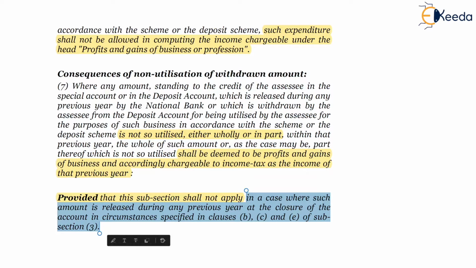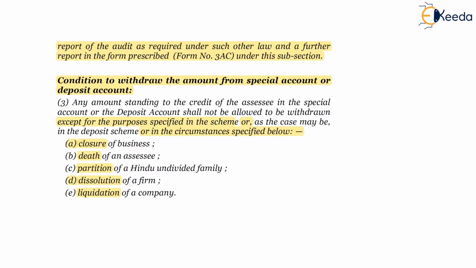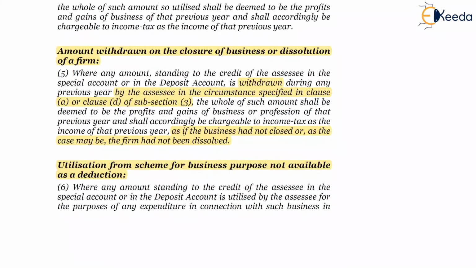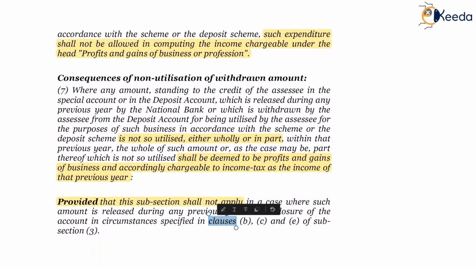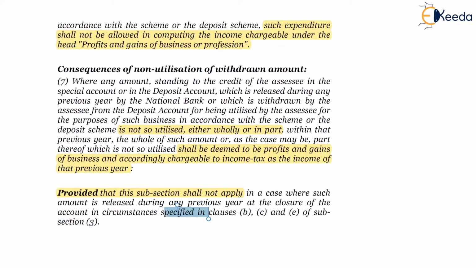So under subsection 7, such amount which is not utilized from the withdrawn account will not be taxable in the cases of B, C and E, which is nothing but death of the SSC, partition of HUF and liquidation of company. In these cases, nothing will be taxable. The unutilized amount, the non-utilized amount won't be subject to tax. So clauses B, C, and E of subsection 3.